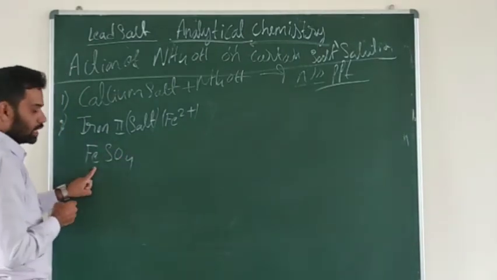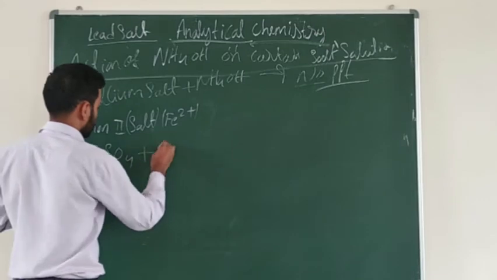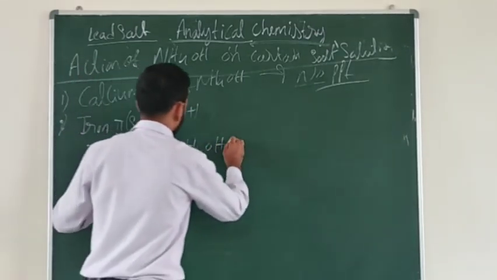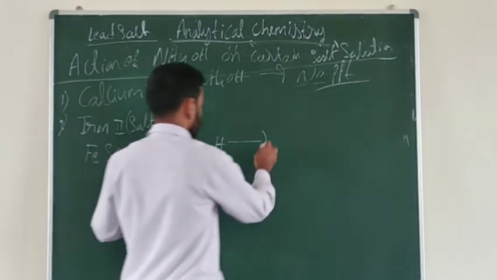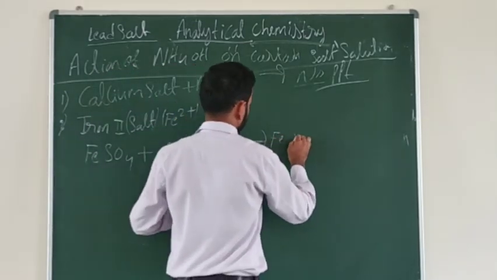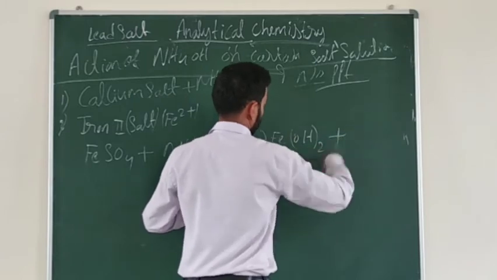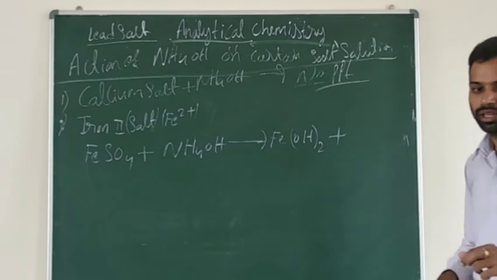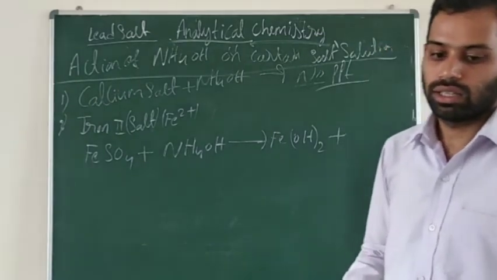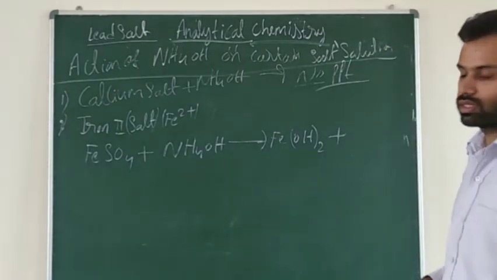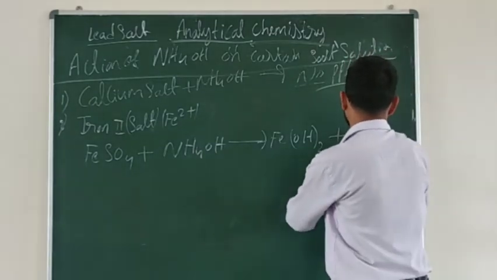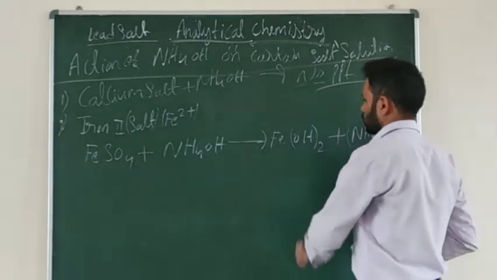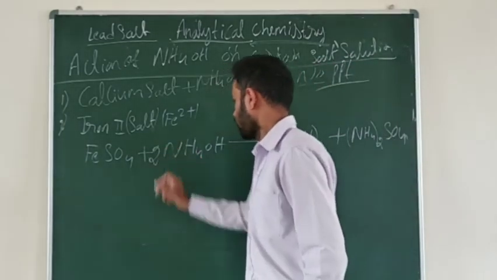So it is a metallic salt. For this metallic salt, I am going to add the alkali, that is the reagent, ammonium hydroxide. It will form the ferrous hydroxide. So what will be the byproduct? (NH4)2SO4, ammonium sulfate. It will form that.